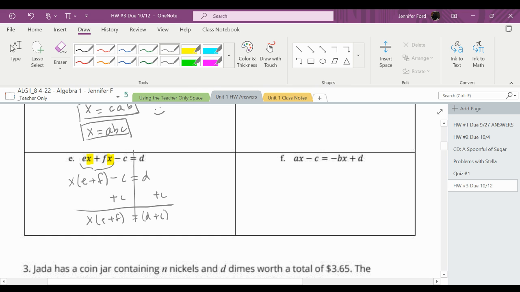And this is also like a group, like a quantity. And since it's x multiplied by e plus f, whatever this amount is, that is a value. So I can divide this side by that value, by the value e plus f. And I can divide this side by the value e plus f. So then I get x equals d plus c over e plus f. That's what I would do.